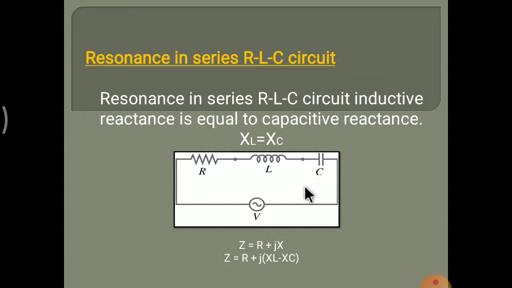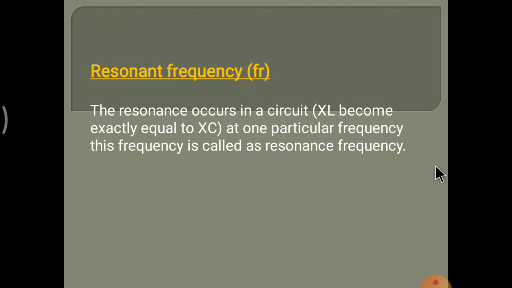Capacitive reactance is opposite in sign to inductive reactance. So Z is equal to R plus jXL plus, in bracket, minus XC. When we simplify the equation, we get Z is equal to R plus j, taking the common factor out, and in bracket remains XL minus XC. This is the resonance in a series RLC circuit. This is the diagram of the series RLC circuit. For a series resonance circuit, what is the resonant frequency?